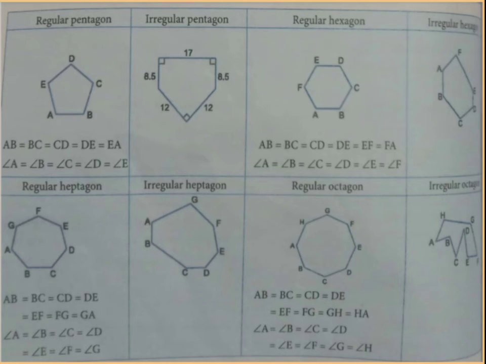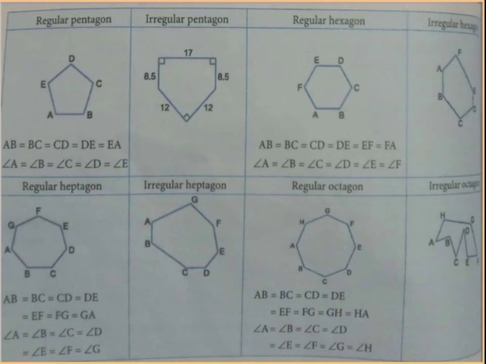If we talk about an irregular hexagon, it is also a six-sided figure, but all its sides and angles are unequal. Same in the case of a heptagon, which is a seven-sided figure. Here also all the sides are equal and angles are equal. If you see an irregular heptagon, here all the sides are irregular and all the angles are also irregular. So this is also a seven-sided figure, but its sides and angles are unequal.